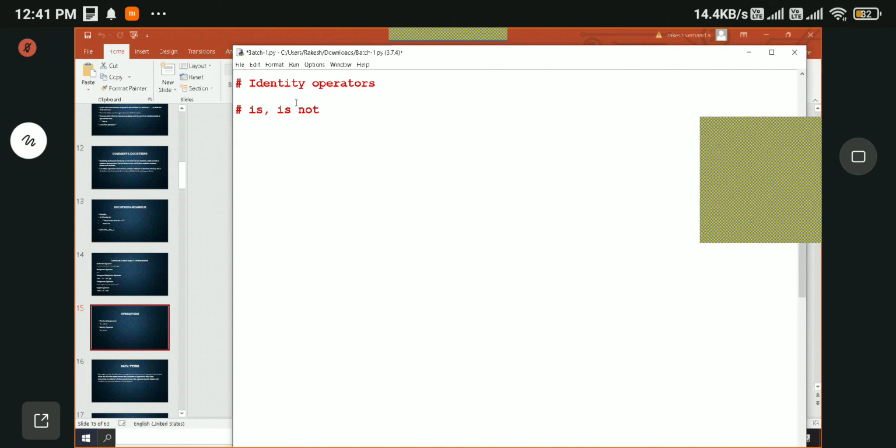So let me show you an example here. Let's say x equal to 7. y equal to x. And use the print function. x is y. Is is an operator. Is is an identity operator.